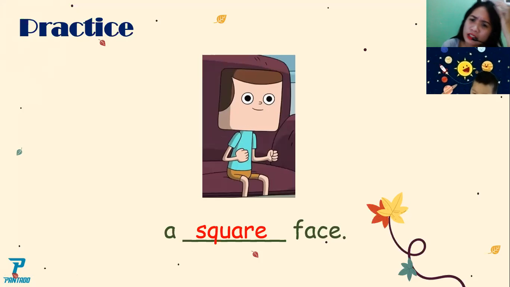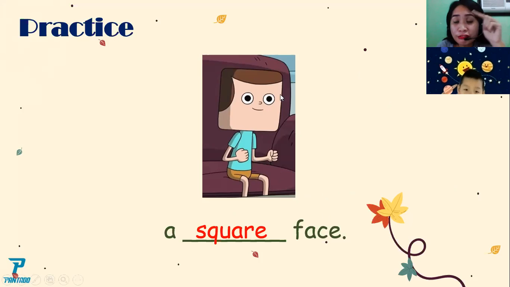No. Yes, your face is not square because your face has no sides. Right? I told you a while ago that a square has 4 sides. 1, 2, 3, 4. Square.